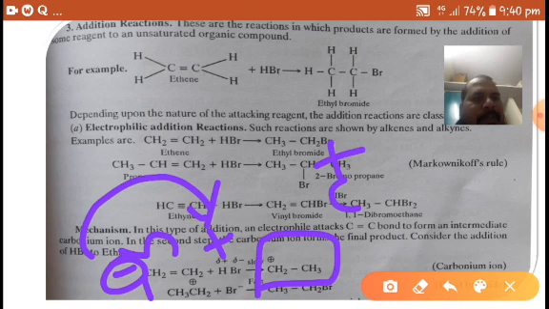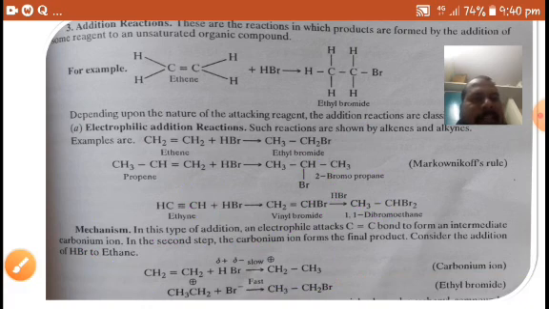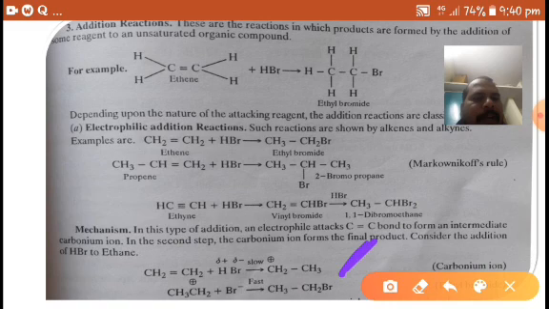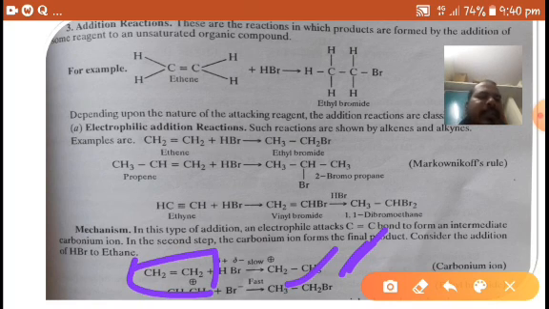Carbonium ion means positive carbon. This carbonium ion reacts with Br minus and gives ethyl bromide. So 2 new sigma bonds are formed. One pi bond is converted into 2 sigma bonds in electrophilic addition reactions.